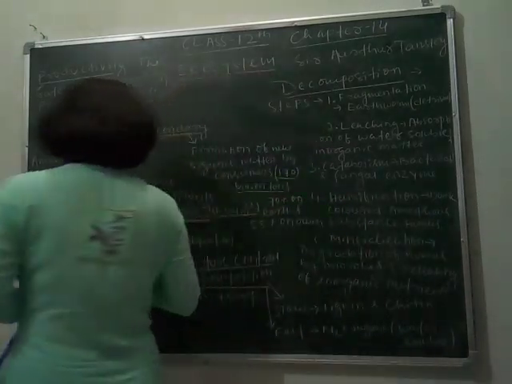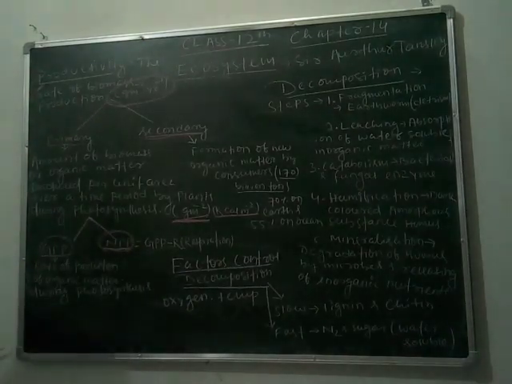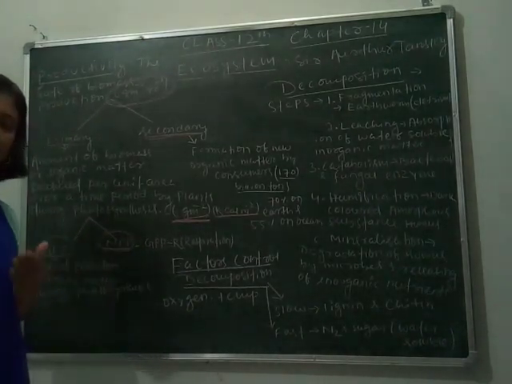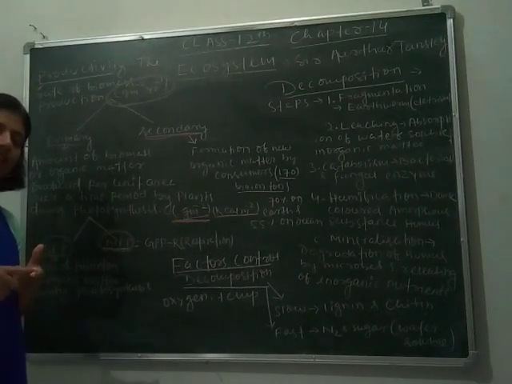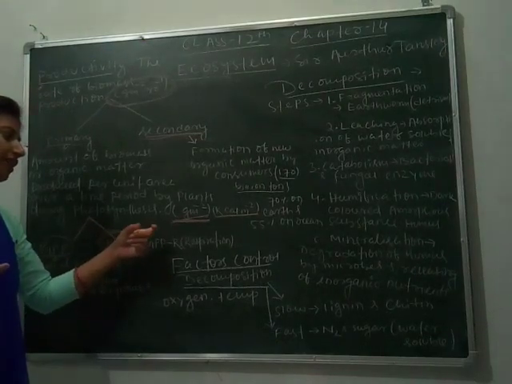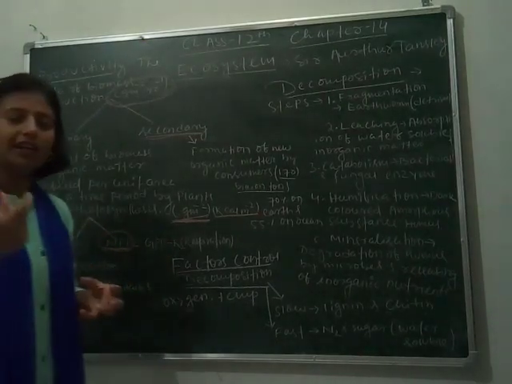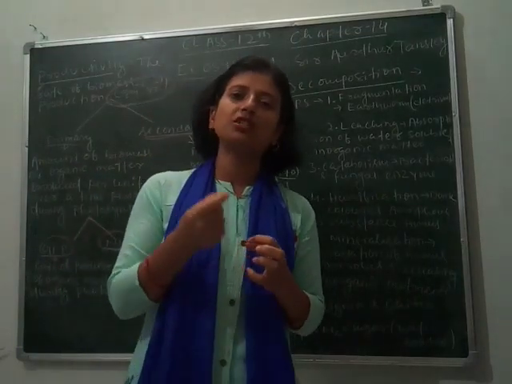And net primary productivity means the energy produced by the green plants is also used by them during respiration. So we can find net primary productivity by subtracting respiration, because some of the energy produced by the green plants is used during respiration.